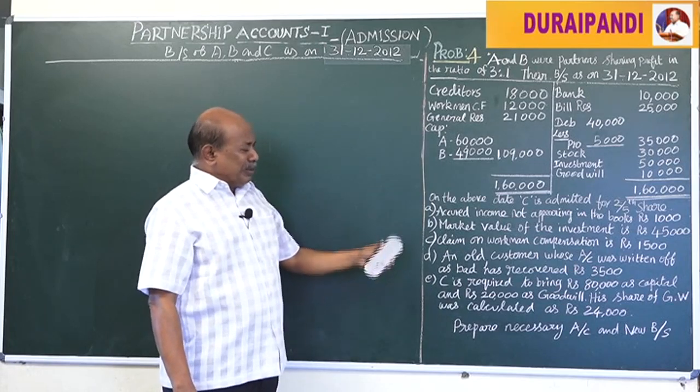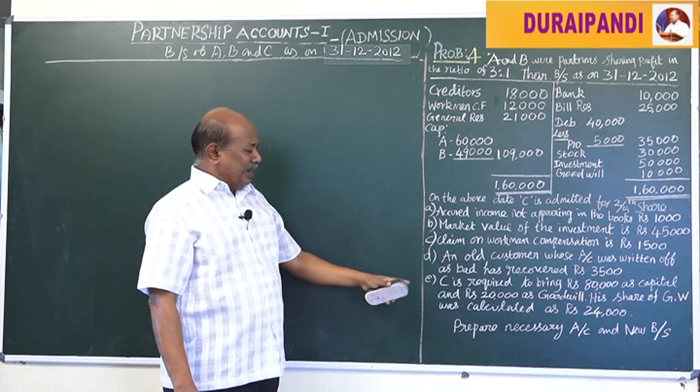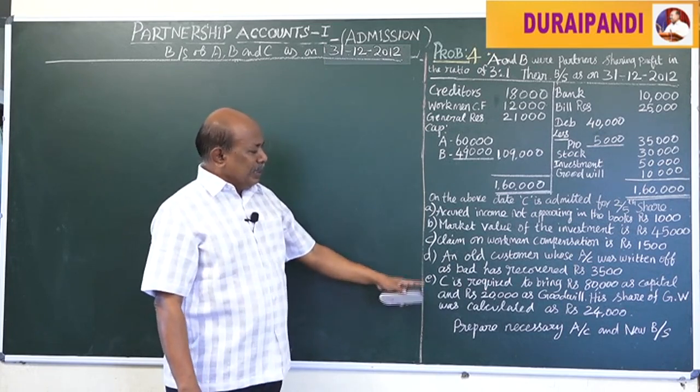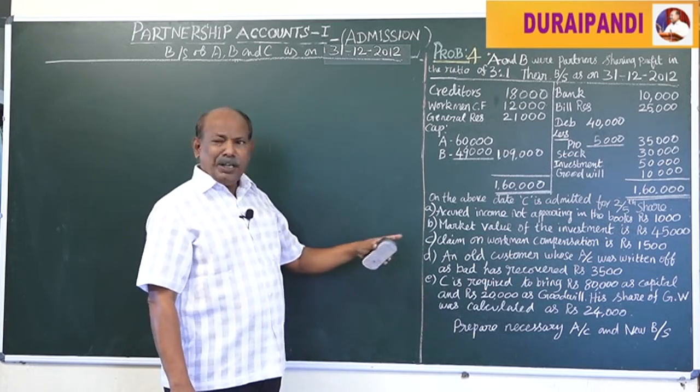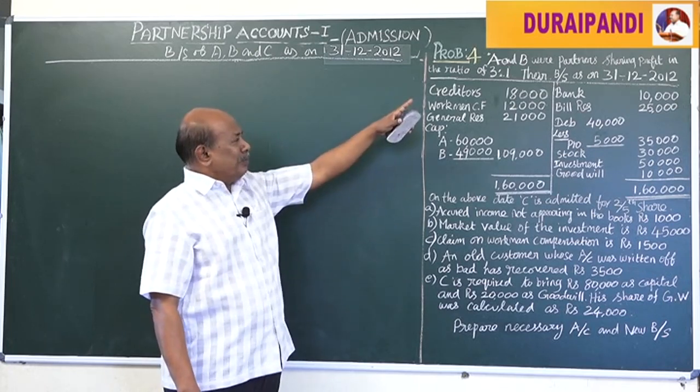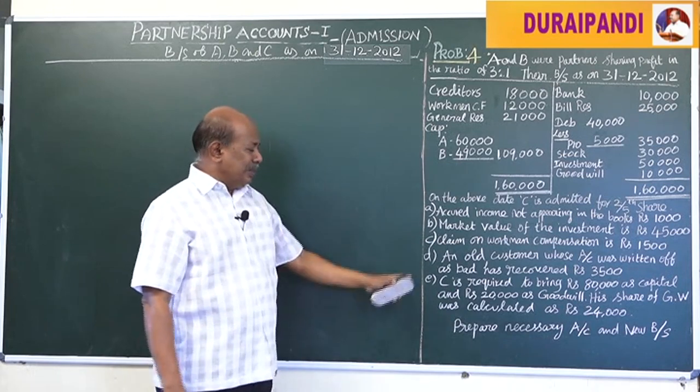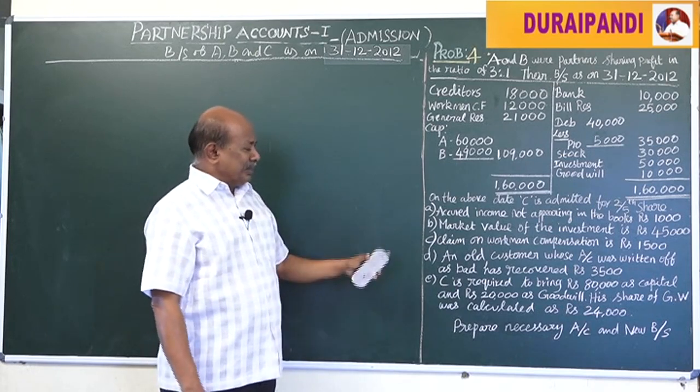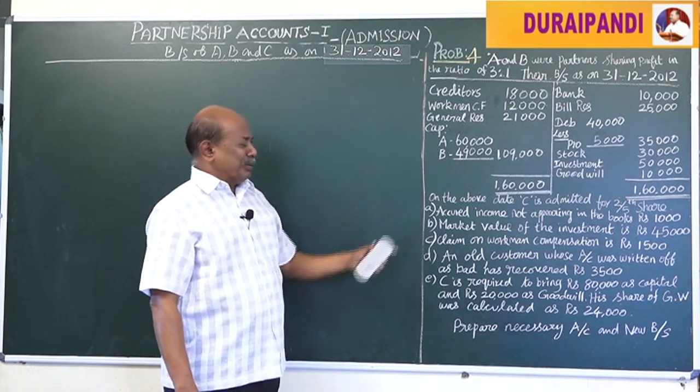Next, the goodwill brought by C should be shared by the old partners in their respective profit sharing ratio 3:1. These are the important things with regard to this problem.